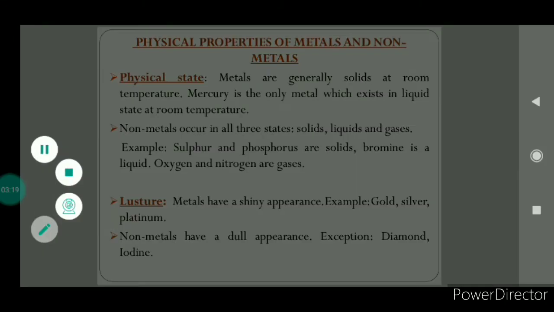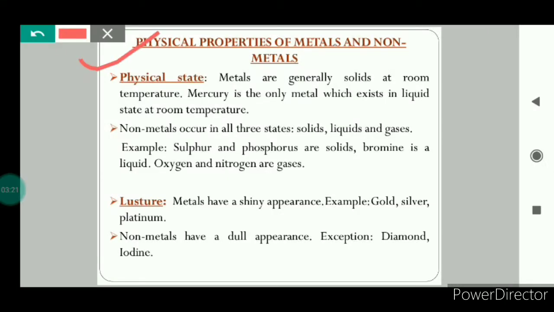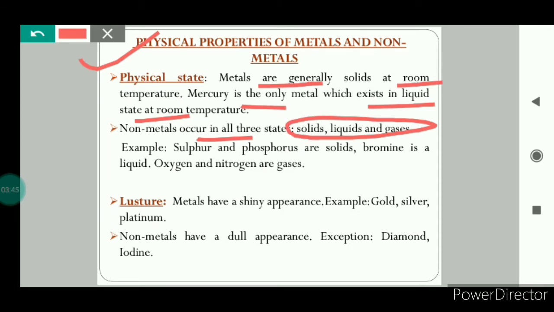Now we will study physical properties of metals and non-metals. First we will start with the physical state. Metals, they are generally solids at room temperature. But mercury, it is the only metal which exists in the liquid state at room temperature. So this is the exception for metals. Non-metals, they occur in all three states: solids, liquids and gases. Examples: sulfur and phosphorus are solids, bromine is a liquid, oxygen and nitrogen are gases.